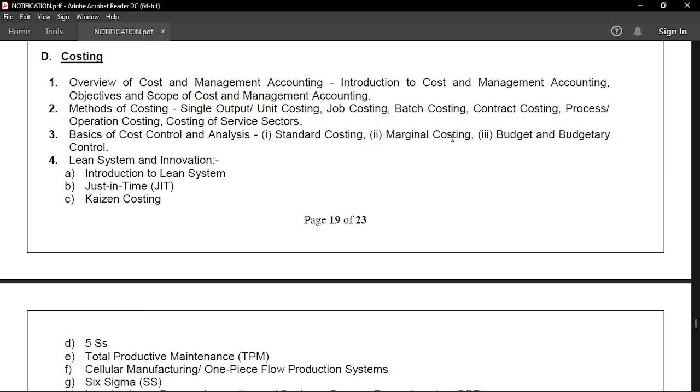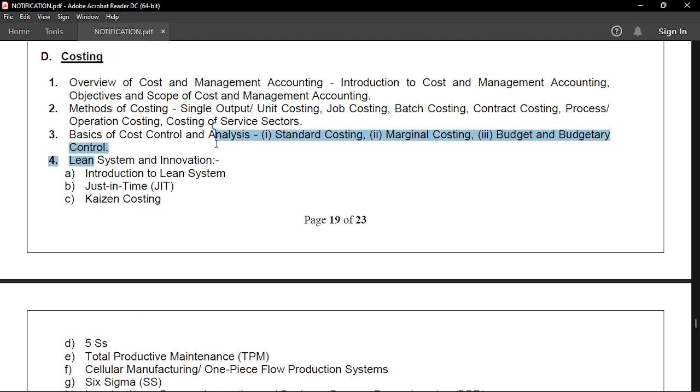And you don't need to go to the whole cost sheets or the big numericals. You only need to go to the smaller numericals. Of course, you can go to the bigger numericals, the longer numericals, but only to understand the concepts, not for the actual examination preparation. So you can go through that.